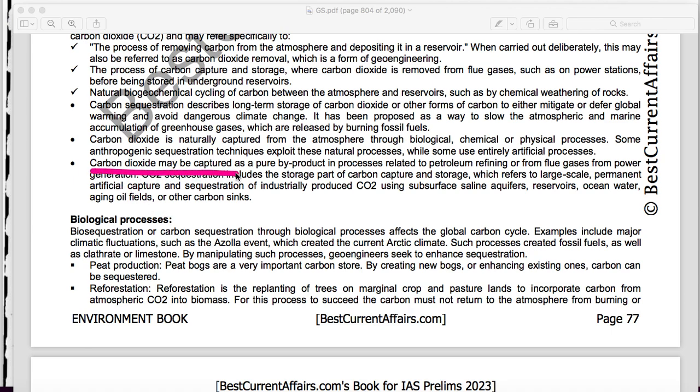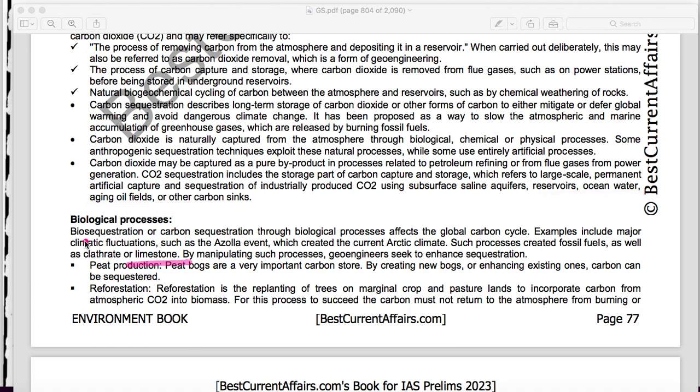Carbon dioxide may be captured as a pure byproduct in the processes related to petroleum refining. Carbon sequestration includes the storage part of carbon capture and storage, which refers to large-scale and permanent artificial capture and sequestration of industrially produced carbon dioxide using subsurface saline aquifers, reservoirs, ocean water, aging oil fields, and other carbon sinks.